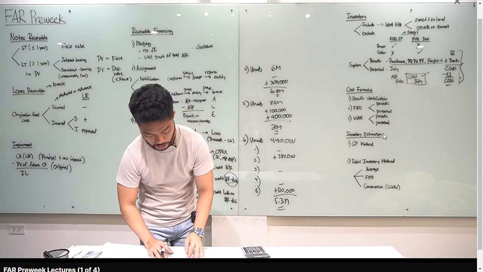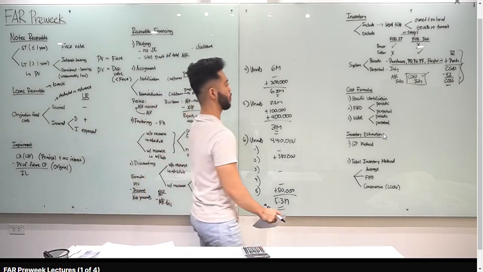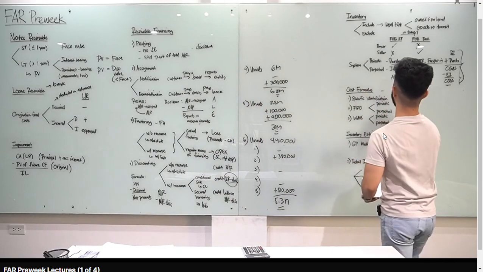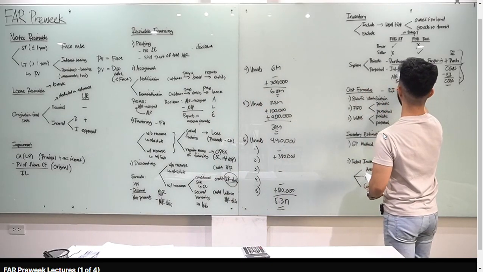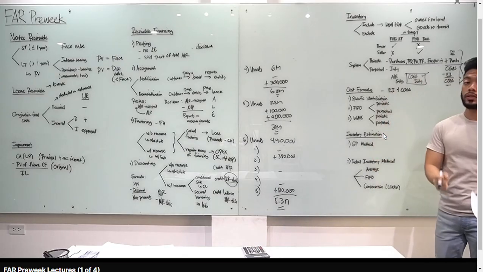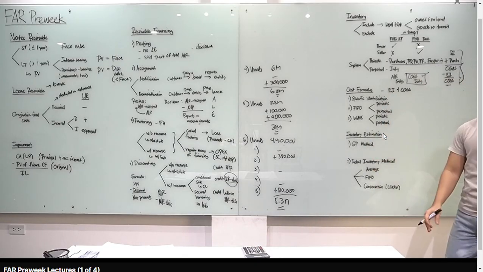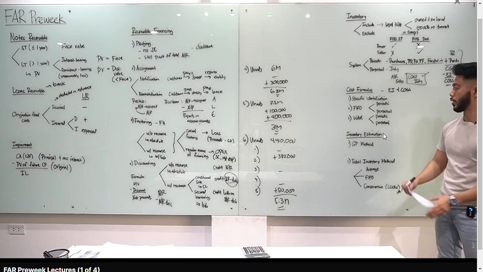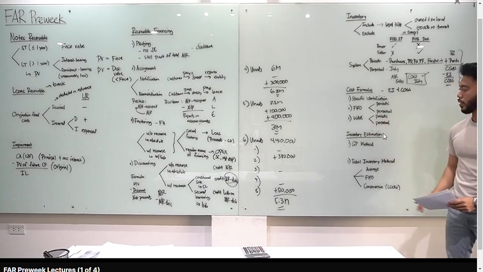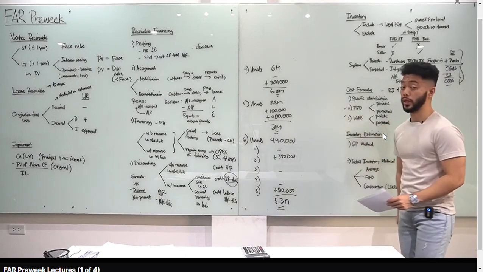Okay, so that's for inventory. Punta naman tayo sa cost formulas. Sir, ano ibig sabihin ng cost formulas? Ibig sabihin, class, paano natin malalaman kung how much yung ending inventory and cost of goods sold natin. Yung inventory to be reported in the balance sheet, cost of goods sold naman to be reported in the income statement. Meron tayong 3 cost formulas. Specific identification, FIFO, and weighted average. Focus tayo on FIFO and weighted average.